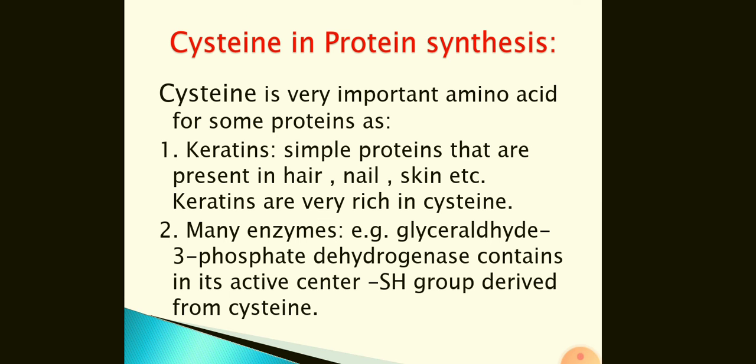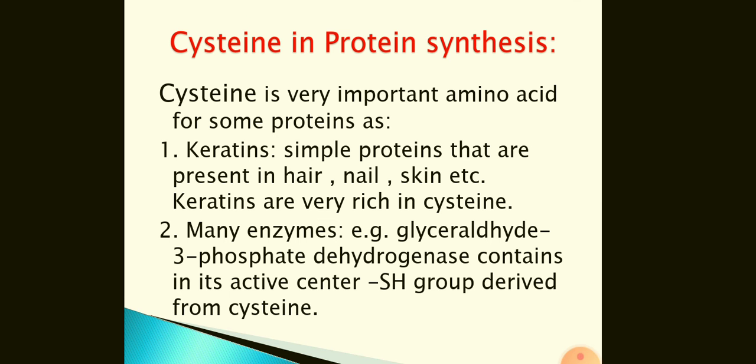Keratins are very rich in cysteine. Many enzymes, for example glyceraldehyde 3-phosphate dehydrogenase, contain in their active center an SH group derived from cysteine. So these are two examples of cysteine getting incorporated into proteins.